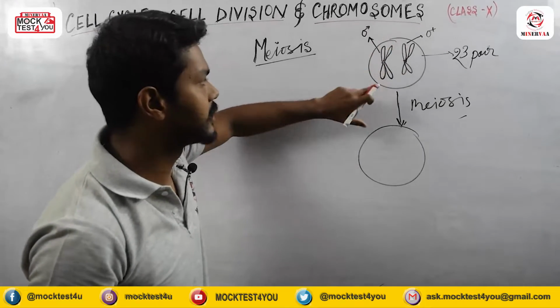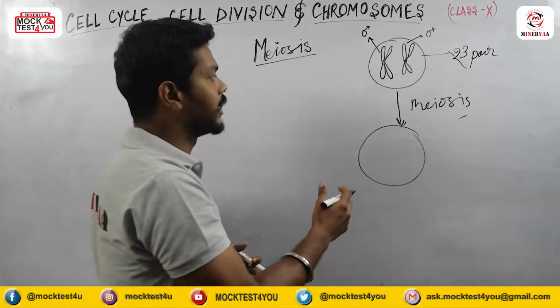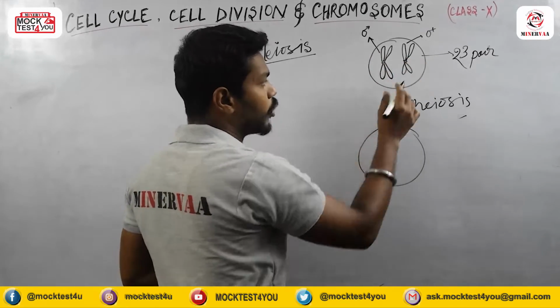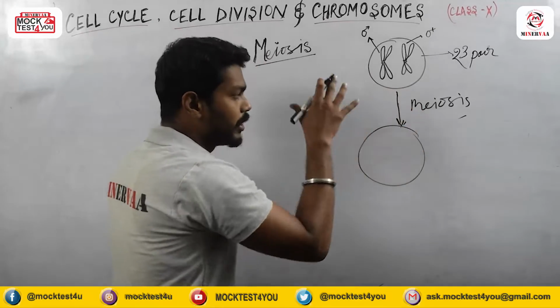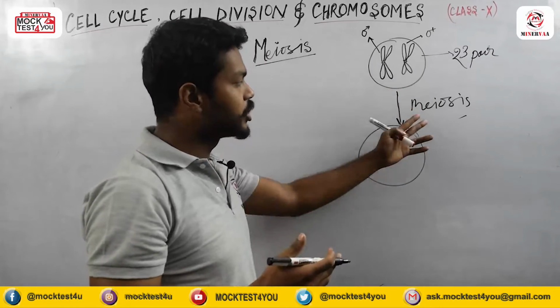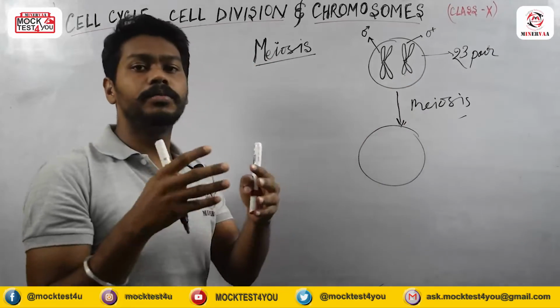This is the cell where the chromosome content just gets doubled, but the number of chromosomes remains the same, only the content is doubled. So during the meiosis division, what actually happens is that these chromosomes will come close to each other.